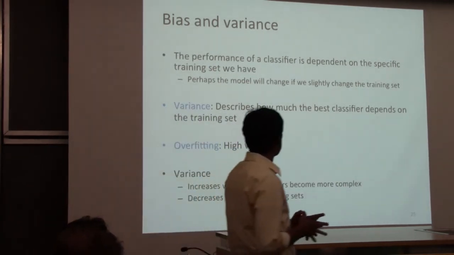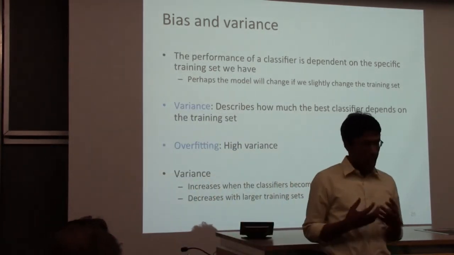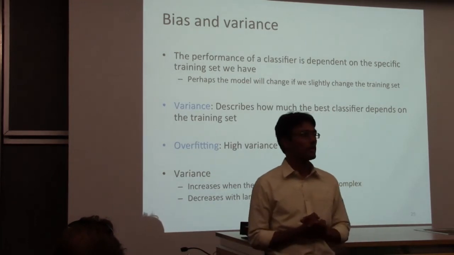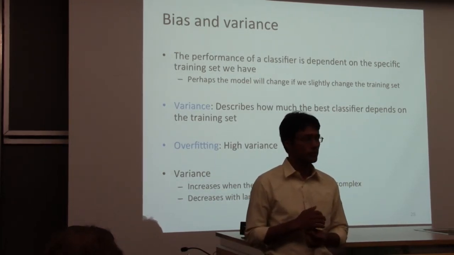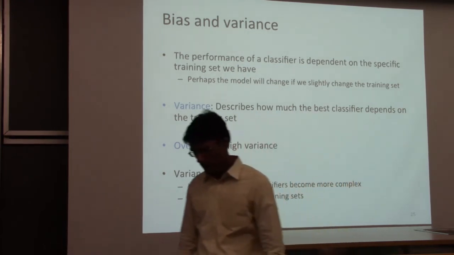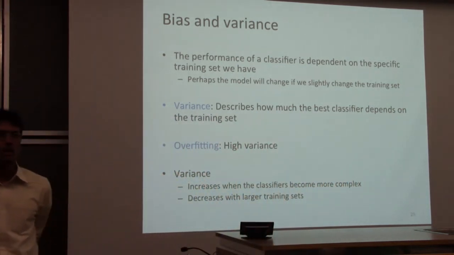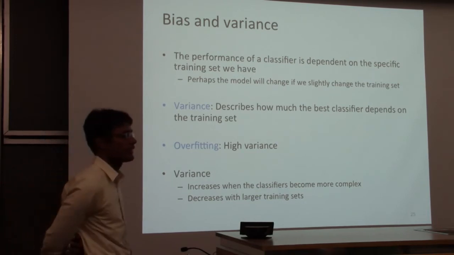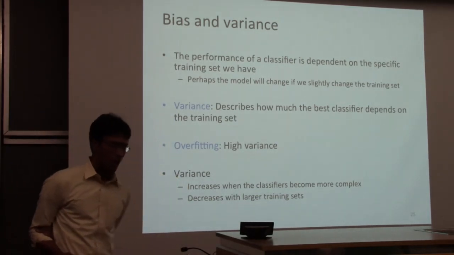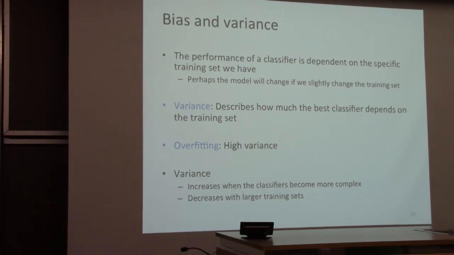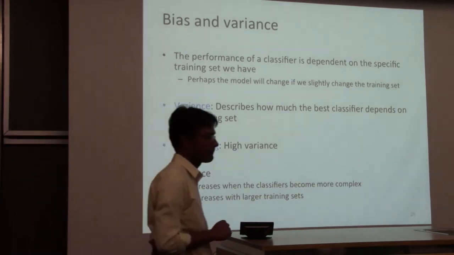So variance is, again, somewhat informal, because there are formal definitions of both these terms. In fact, I've also linked to a paper in the class website which analyzes bias and variance for classification. Variance is a measure of how much your model depends on this specific set of training examples.